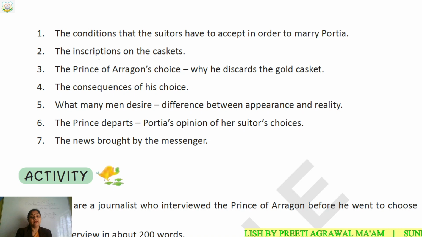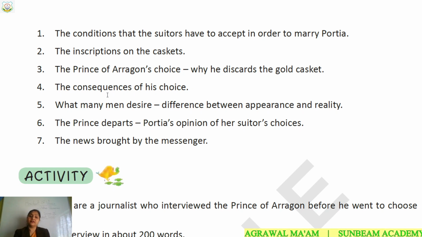After that, in this extract, Act 2, Scene 9, the third point will be the Prince of Arrogance's choice. Why he discards the gold casket. We will come to know the Prince of Arrogance, how he arrived there and what was his choice. And why did he not select the golden casket? Why he discarded the golden casket? The consequence of his choice.